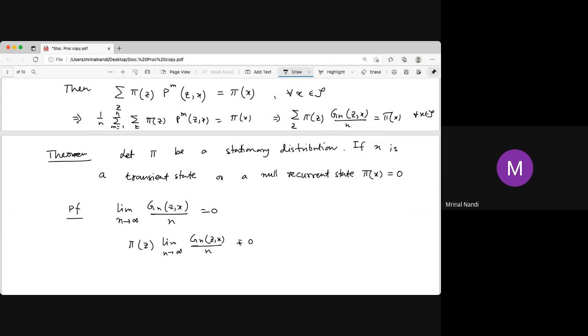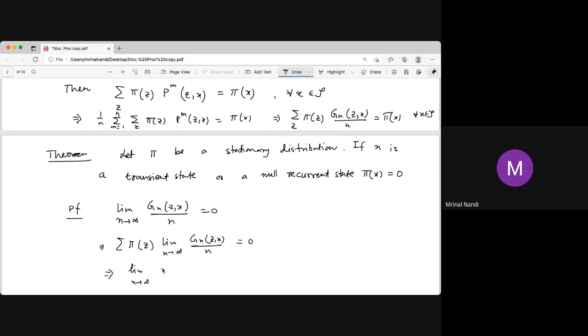Then it is also 0. Now take the sum. This is also 0. Now you can interchange that too by the bounded convergence theorem. So using the bounded convergence theorem, you can interchange this too. You just put the limit outside the summation.